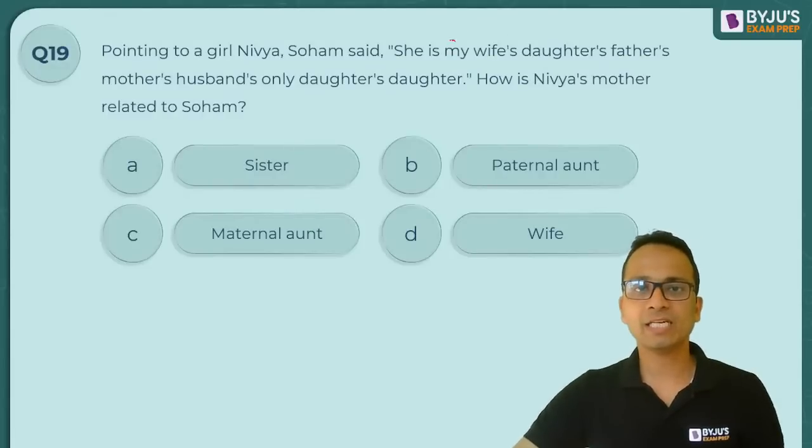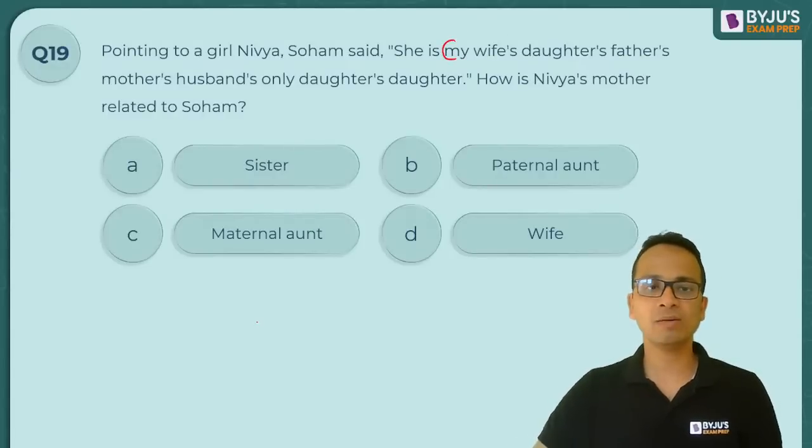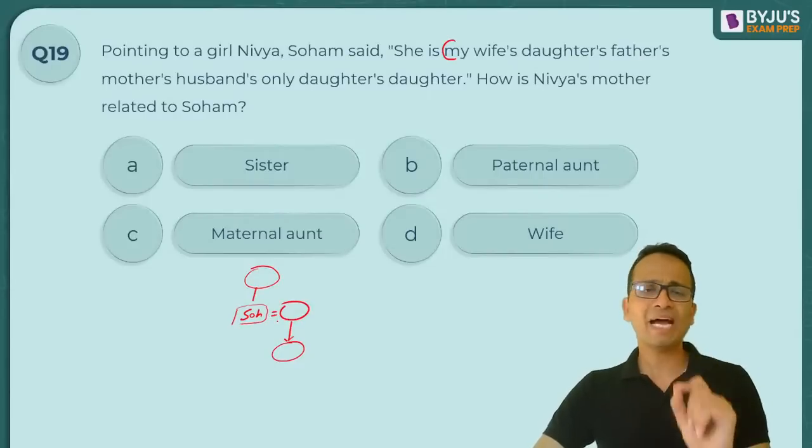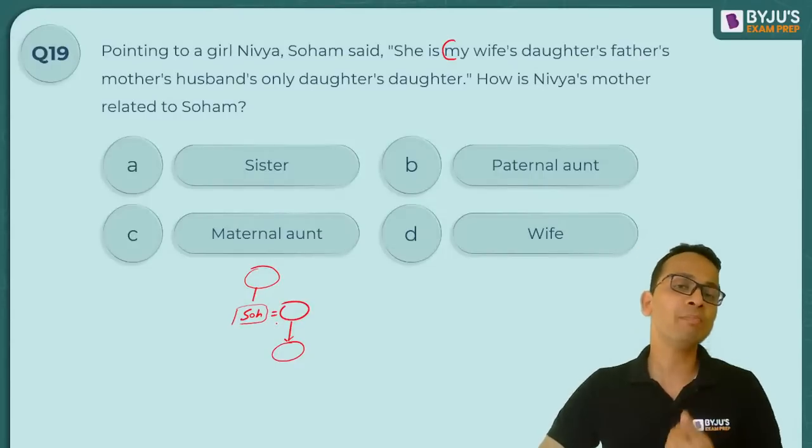So यहाँ से start करते हैं my. So Soham's wife's, Soham की wife, that means Soham male हो गया. Soham's wife's daughter, daughter's father, वापस Soham हो गया. Father's mother, that means Soham's mother. I'll repeat. So my wife, my कौन है यहाँ पे? Soham, because Soham बोल रहा है.